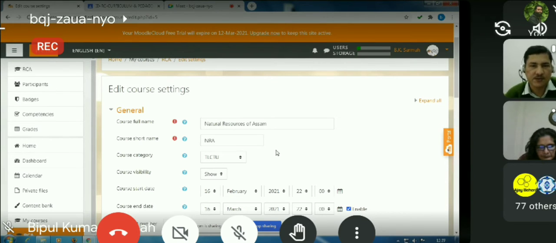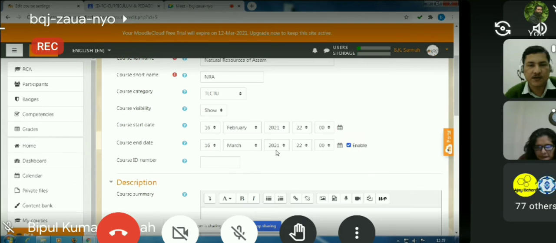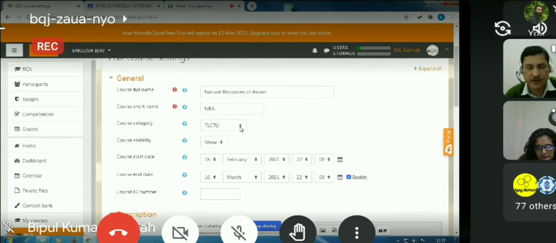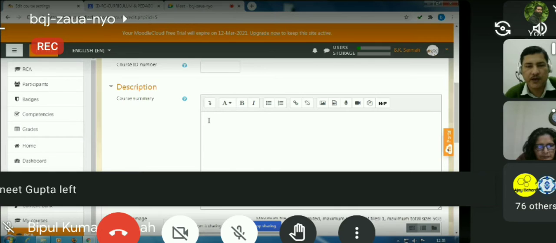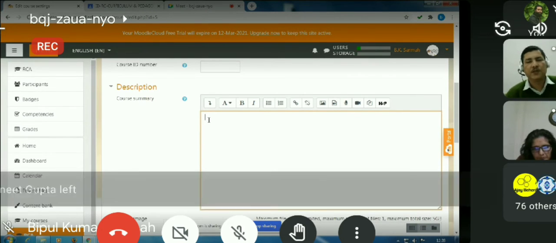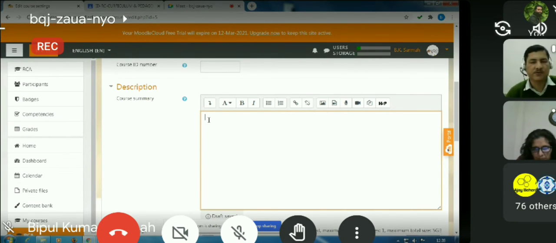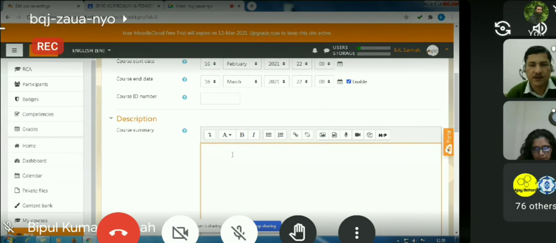You also can change the name of the course and the course short name from this edit settings button. Then you see something called course category. Because we have created only one category, you will not get to see more than one category. Of course, miscellaneous is always there by default. Then there's an option for course visibility, course start date and course end date. All these you can change. You can provide a course ID number as well. Or if you want to describe your course, you can describe it here in this box.